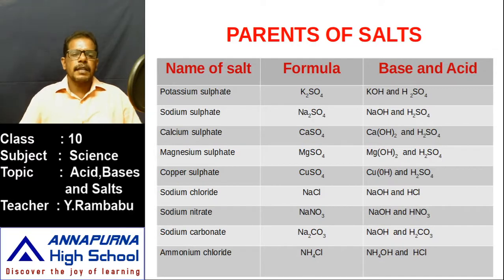First, what is the salt given? Write the chemical formula of the salt and split it into its positive ions and negative ions. Positive ions are related to the base and negative ions are related to the acid. In this manner, try to identify the base and acid, that means the parents of the salts.